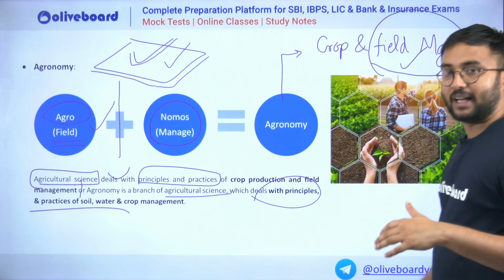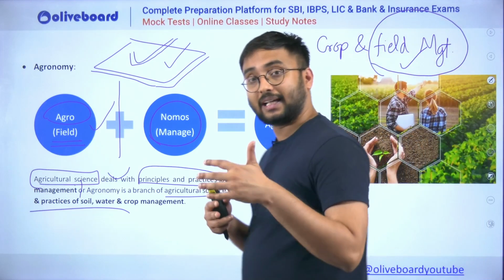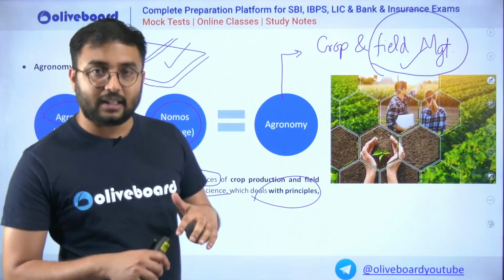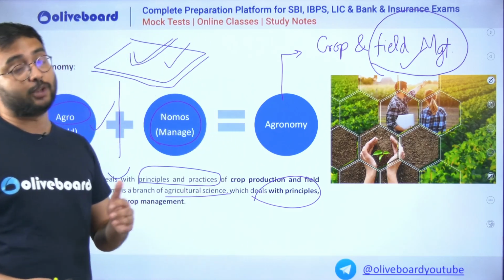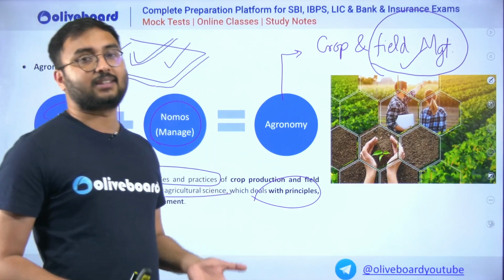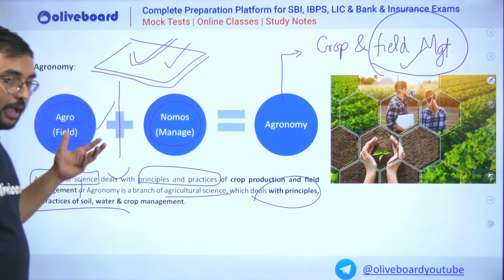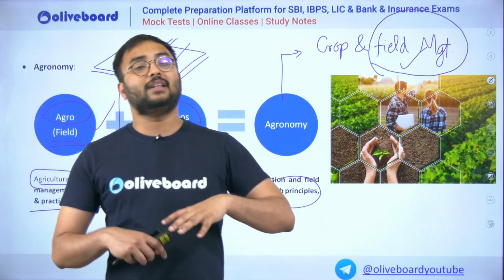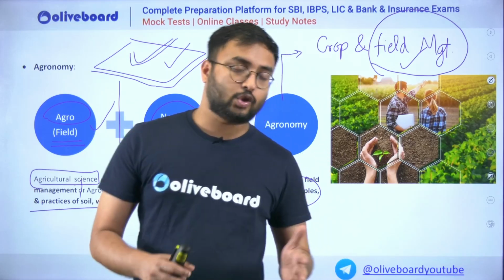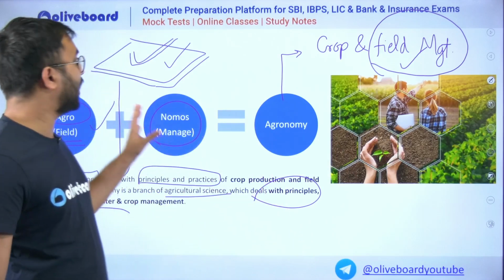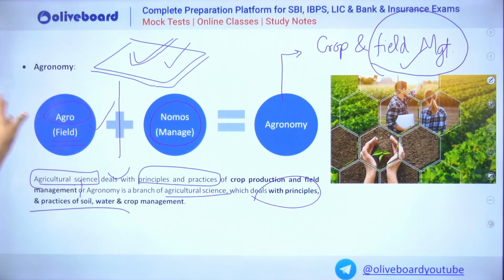It is all about how you are managing the resources, how you are managing the capital, how you are managing various activities associated with agriculture, and holistically how you are doing agriculture. Is it profitable or not? Is it sustainable or not? Viable or not? All these answers are given by agronomy. Agronomy is not just restricted to the field, but it involves all the internal and external factors on which your agriculture's success depends. And that is why agronomy is the first branch and a very important scientific branch of agriculture.